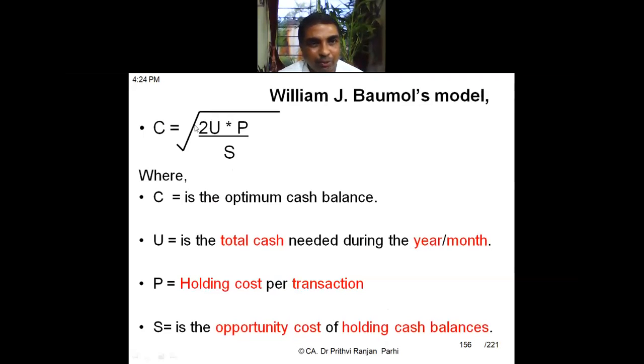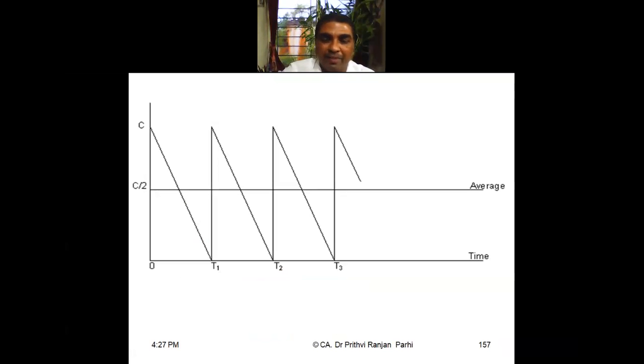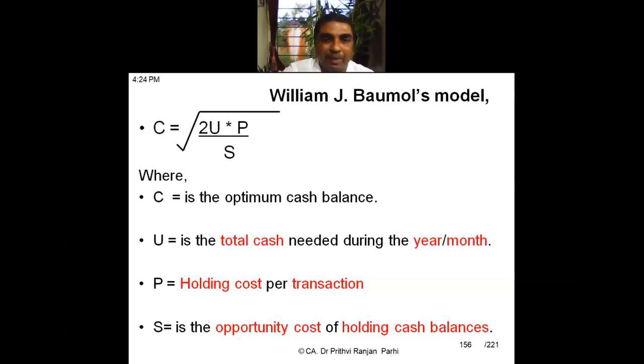This U is the total cash needed. P is the transaction cost per transaction, and S is the opportunity cost of holding cash balance. S is the holding cost. P is the transaction cost. So by using this formula, we will be arriving at the cash level which should be maintained.